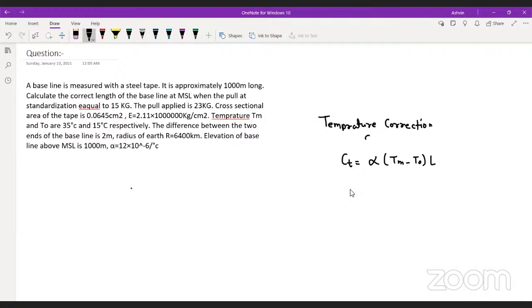Now tell me, if Tm is greater than To, or To is greater than Tm, what will be the correction? Come on, guys, tell me. Are you guys getting it or no?